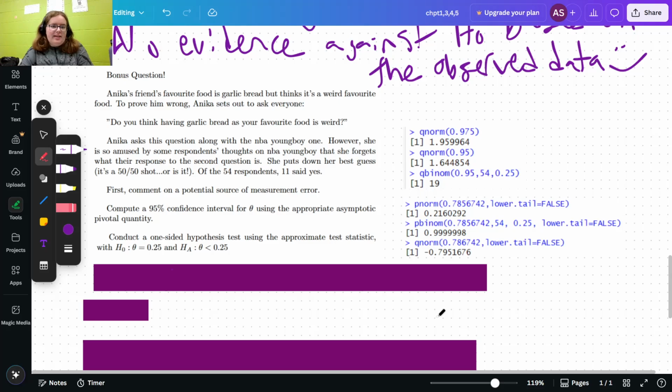So, Annika's friend's favorite food, this is the same friend. His favorite food is garlic bread, but he thinks it's a weird favorite food to have. And I'm like, that's not weird. Like, I feel like garlic bread is pretty tasty and like people can have that as a favorite food. So I set out to prove him wrong again.